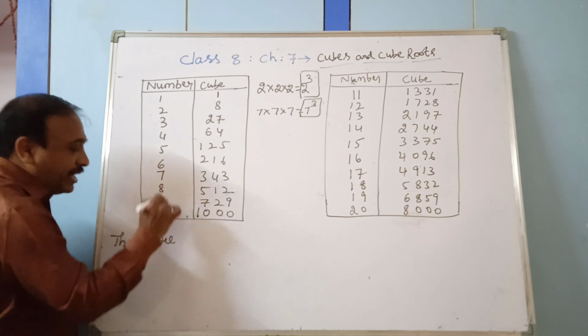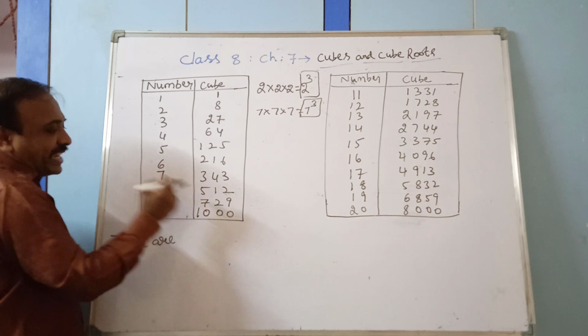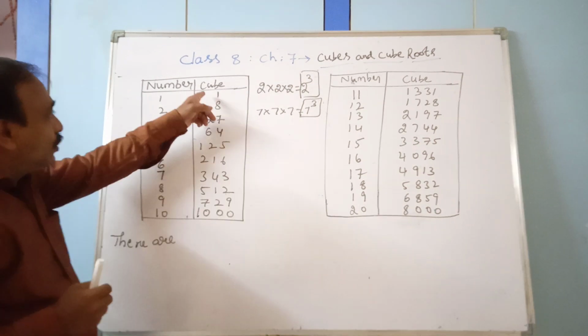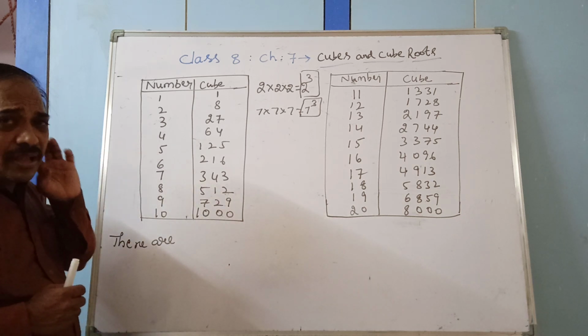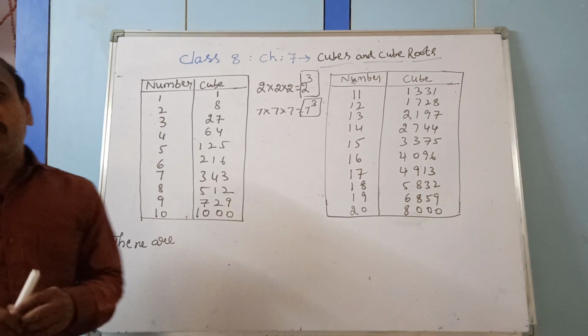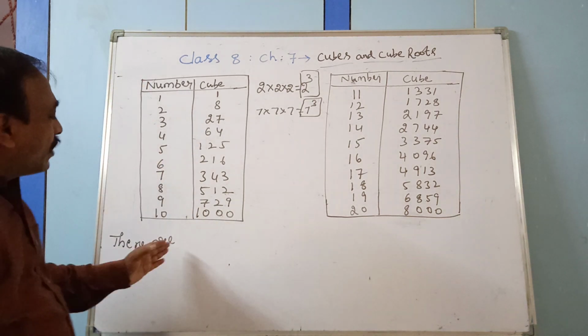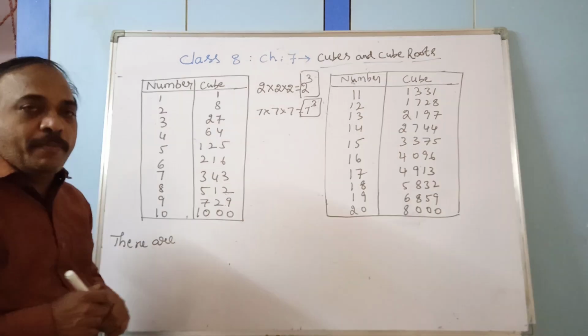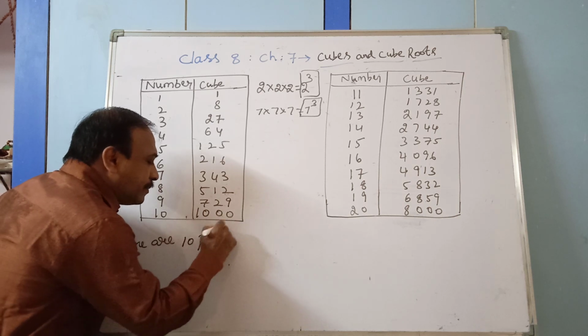How many perfect cubes are there if you count from 1 to 1000? How many perfect cubes do we have from 1 to 10? Observe it. From 1 to 10 and from 1 to 1000, you see the result and the number. Here, from 1 to 10 there are only 2 perfect cubes.